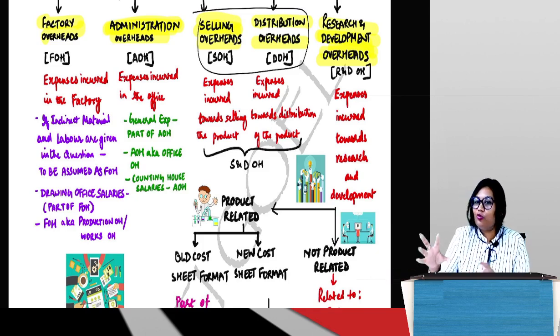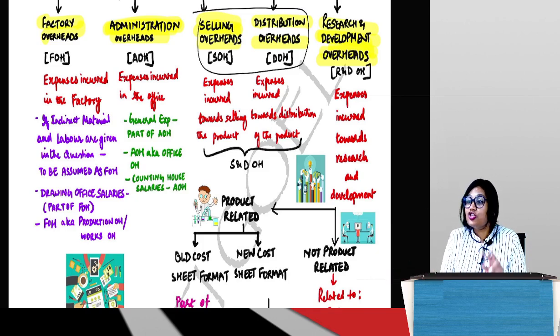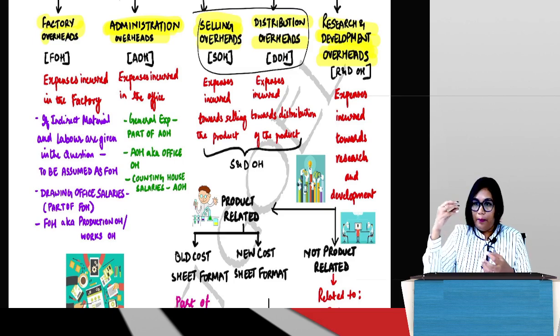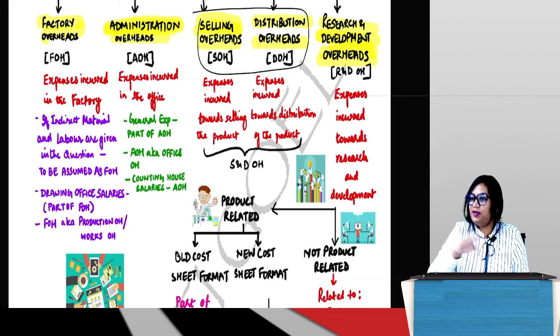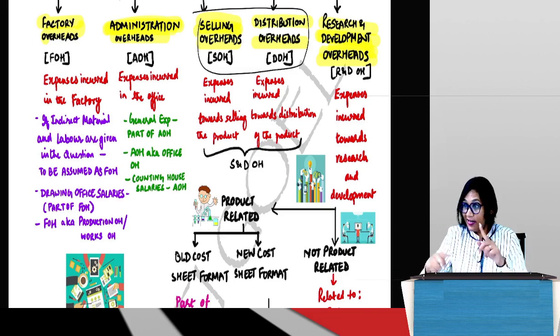So what I'm trying to explain here is that when you come up with a new product, research is of two types. One is product related, one is process related. Product related research is the product. Now when we are manufacturing the masala, it should be in the form of a paste or a powder. We decided it should be a powder, because preserving the powder is way easier than preserving the paste. That is the research that we did.